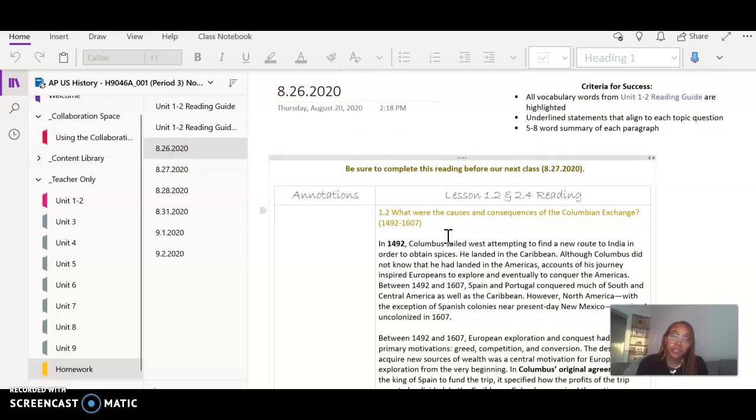All of the instructions for homework will be in Schoology, so I'll tell you, oh, go to OneNote and do this. Here is where you complete the homework. You won't really find as many instructions about next steps on this page.